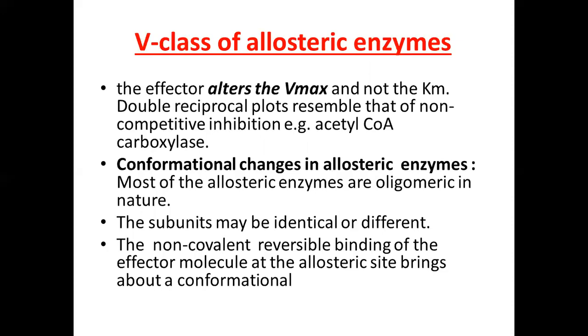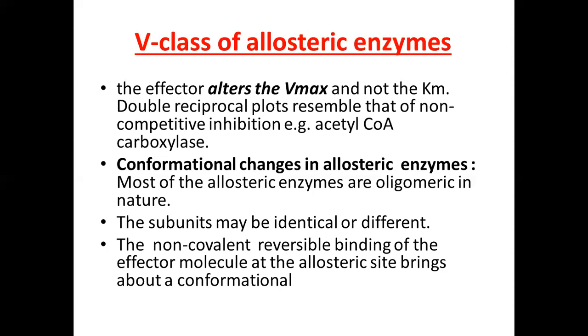In non-competitive inhibition, the Km value will remain the same, but the Vmax value, as we have studied in that graphical representation, has decreased. A simple example of an allosteric enzyme that causes a change in the Vmax value but not the Km value is acetyl CoA carboxylase.